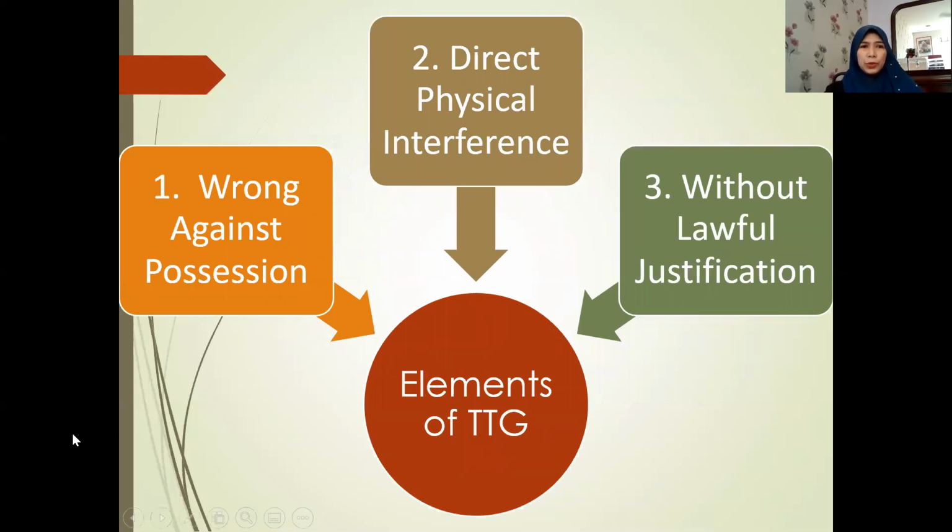Now let's go to the elements. From the definition just now, we can extract the elements. Altogether there are at least three elements. The first is that the plaintiff must prove it is a wrong against possession, and of course not ownership. We will discuss each one by one. The second element is direct physical interference, so it requires something physical. The third requirement is without lawful justification, meaning nothing in law justifies the act of physical interference.